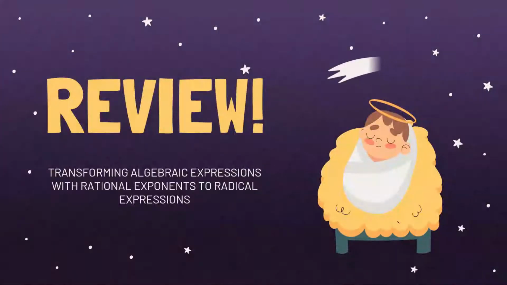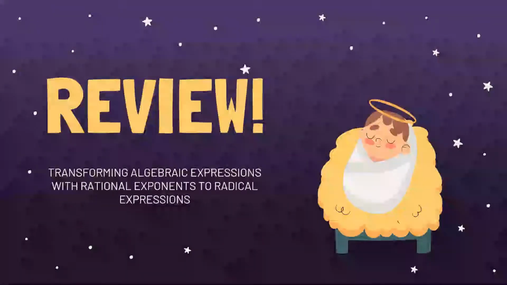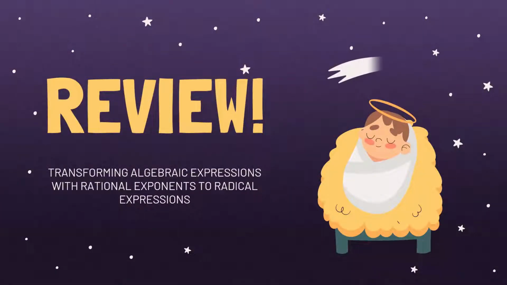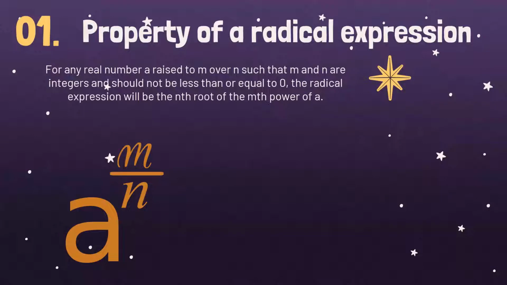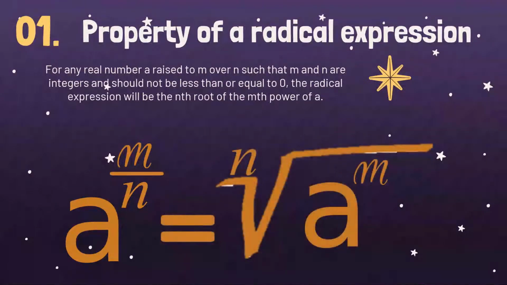Okay, what you have tackled last time is about transforming algebraic expressions with rational exponents to radical expressions. Now, let's have an example. We have the property of a radical expression. For any real number a raised to m over n, such that m and n are integers and n should not be less than or equal to 0, the radical expression will be the nth root of the mth power of a. So a raised to m over n will be the nth root of a raised to m.